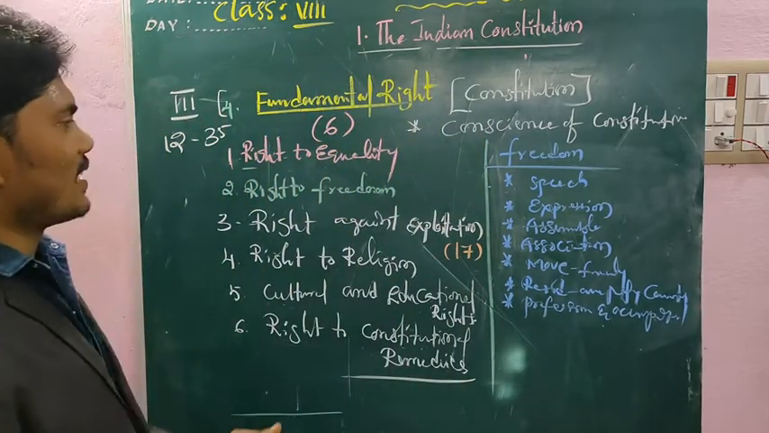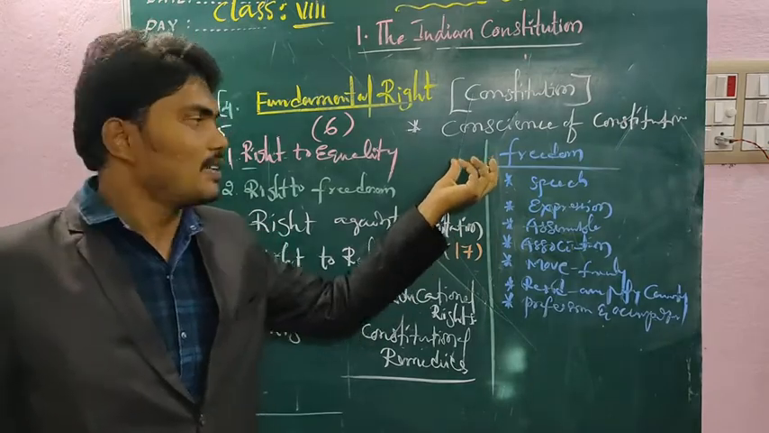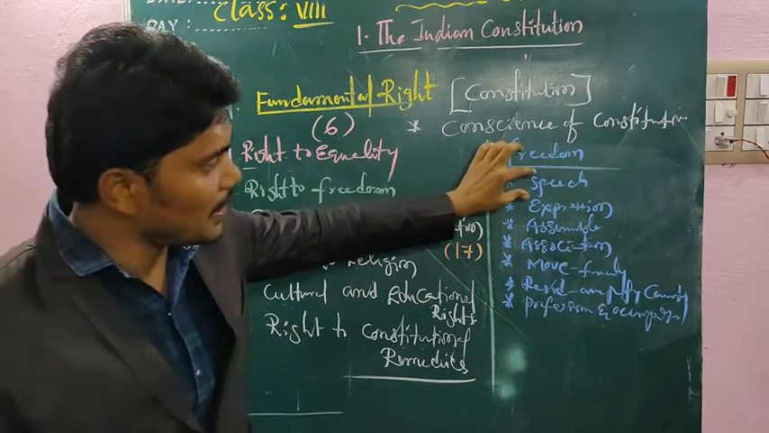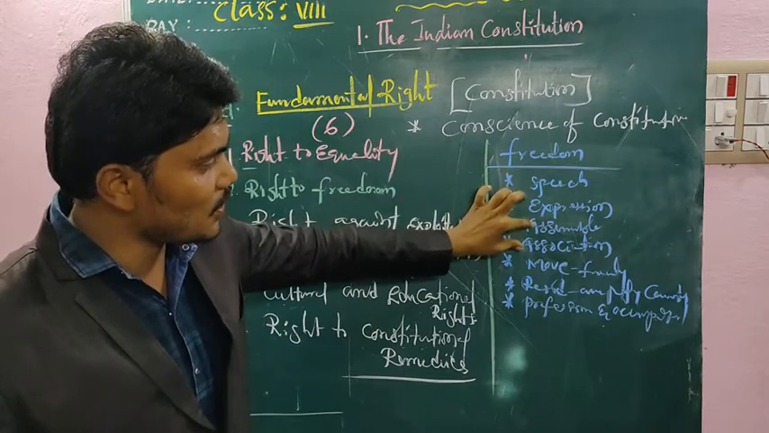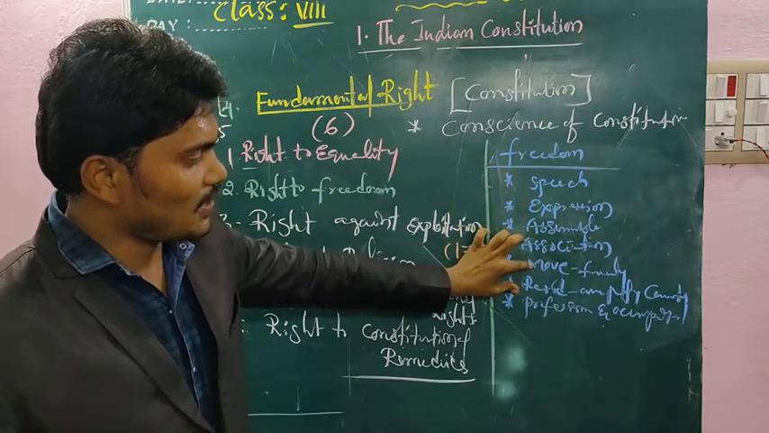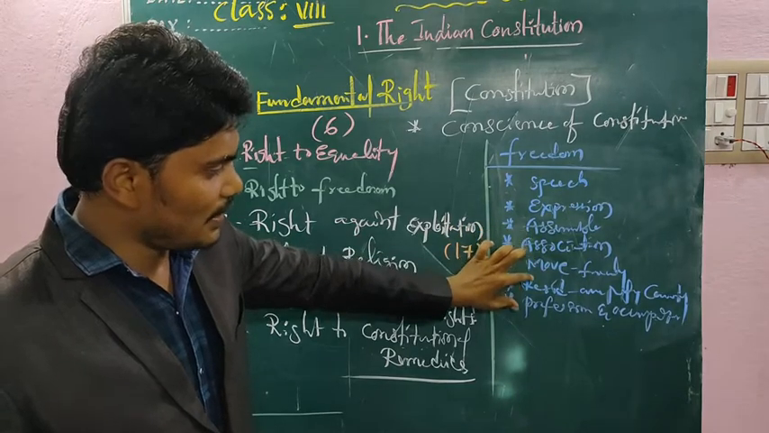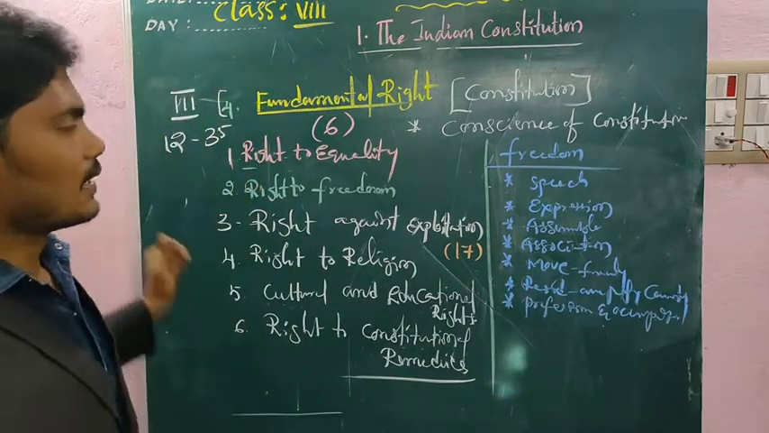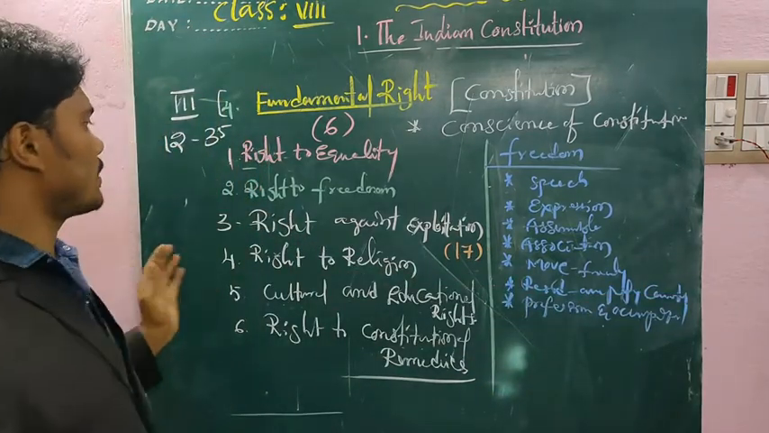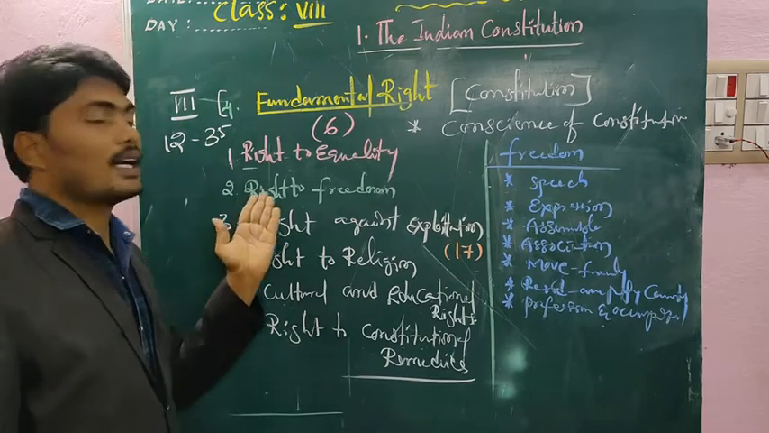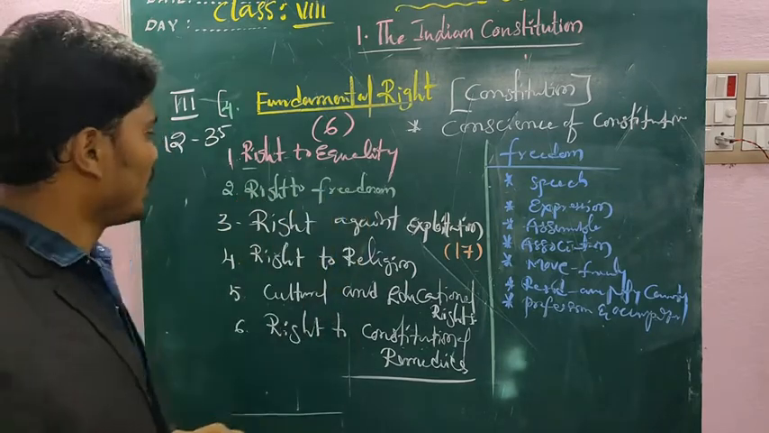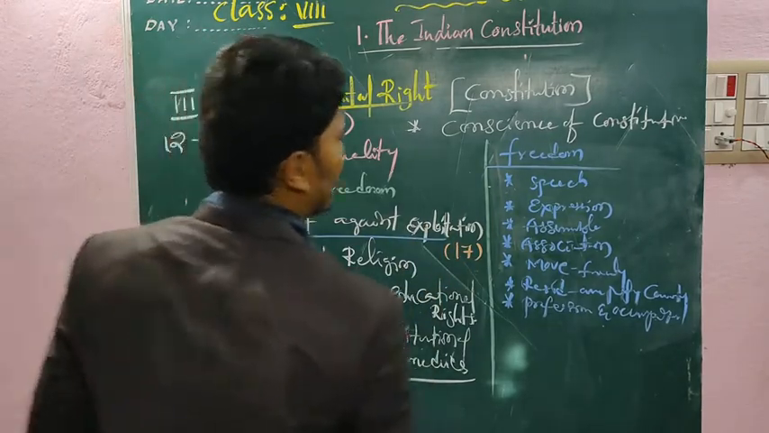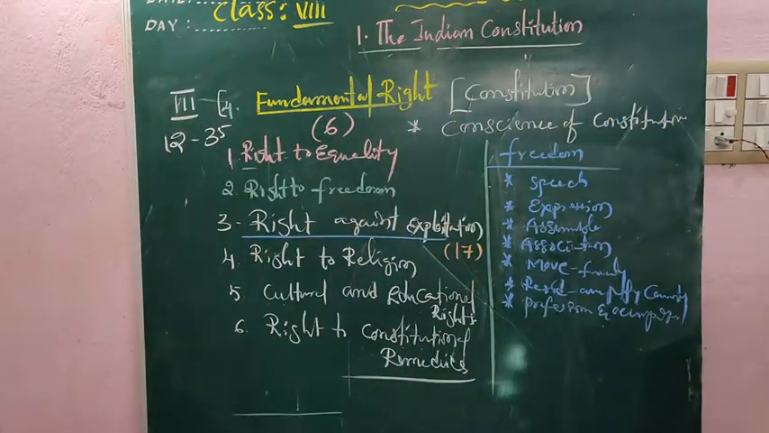These are all part of the right to freedom. Which one? Right to freedom. Once again remember, freedom of speech, expression, assembly, association, right to move freely, right to reside in any part of India, and right to choose or practice any profession and occupation. These are all the rights that come from which right? Right to freedom. And next, right against exploitation. And what next? Right against exploitation.